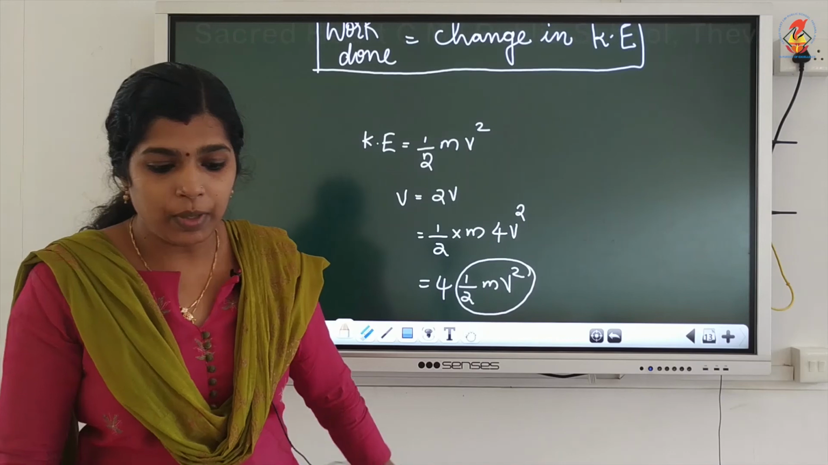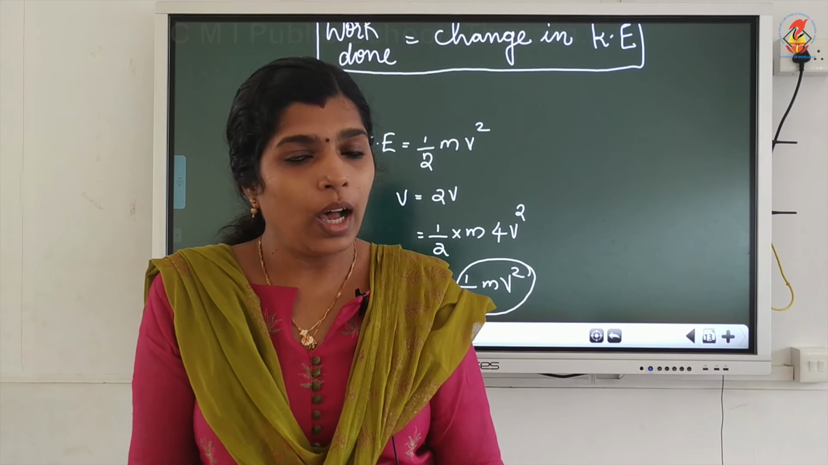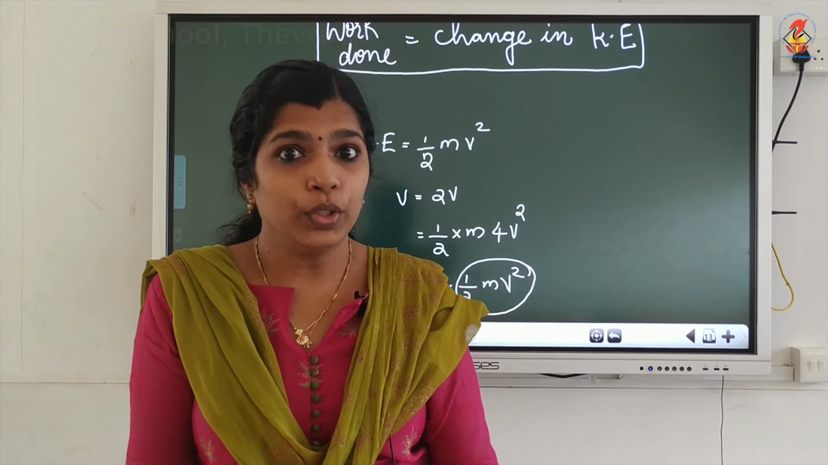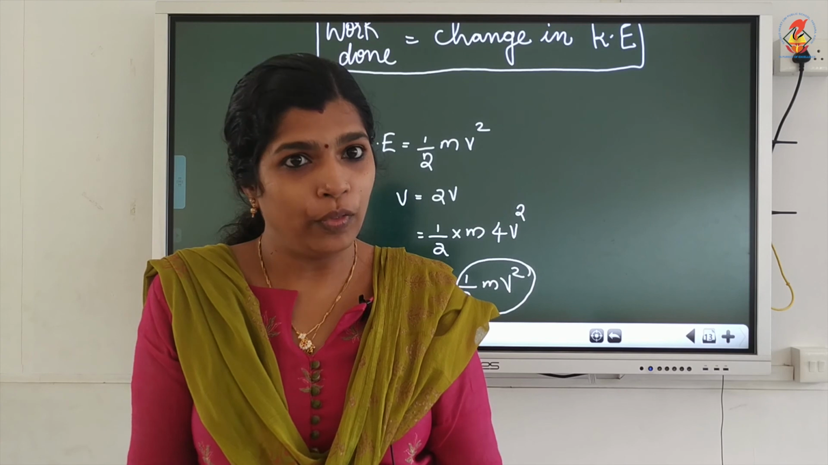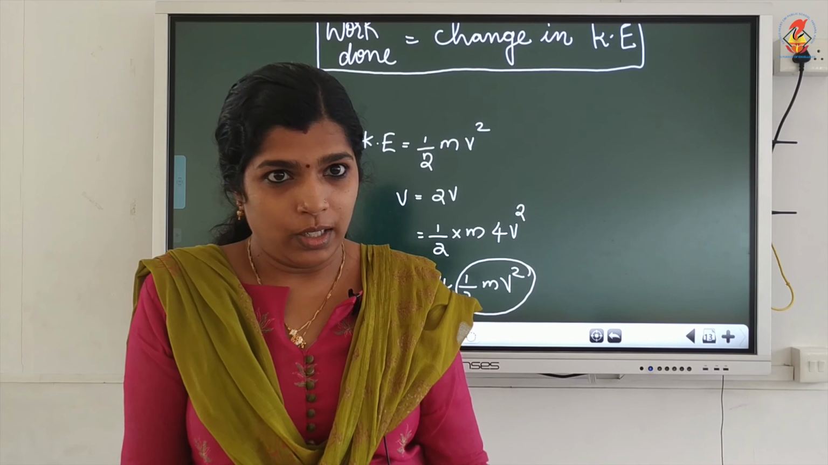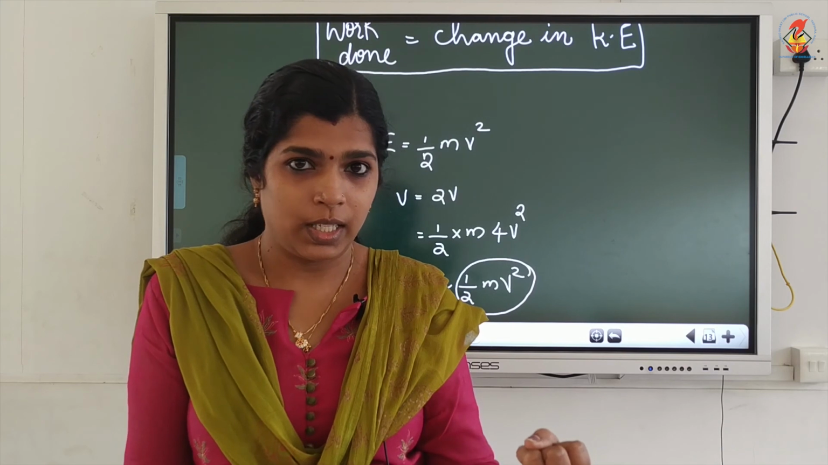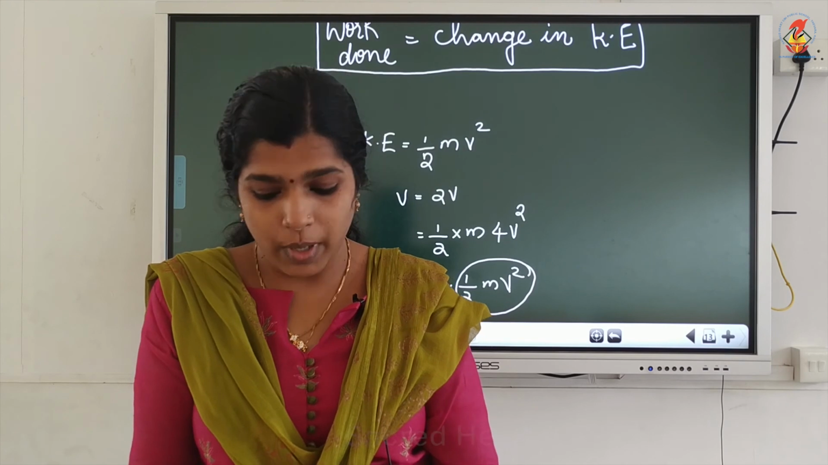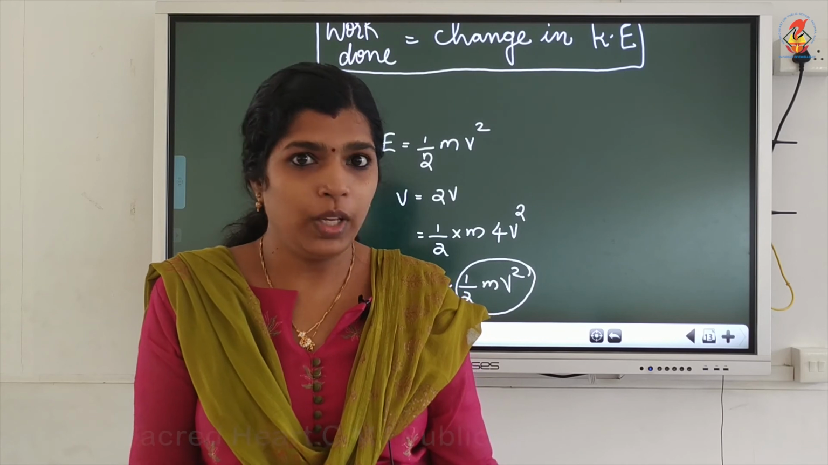What will happen when the velocity is reduced to half? Then the kinetic energy will decrease to 1/4. So, two factors depend upon the kinetic energy. First one is the mass of the object, second one is the velocity of the object.